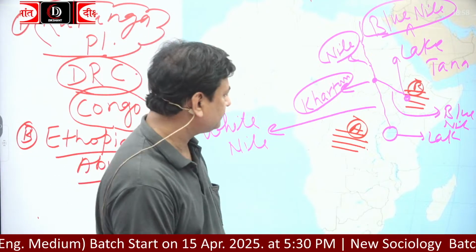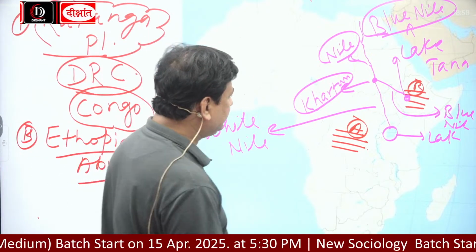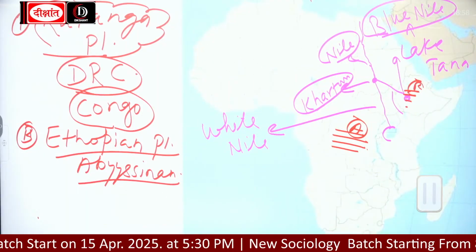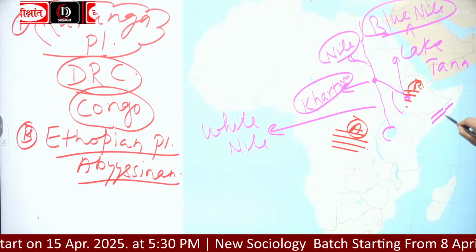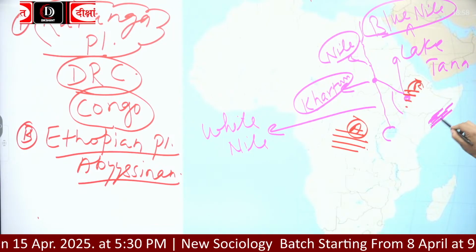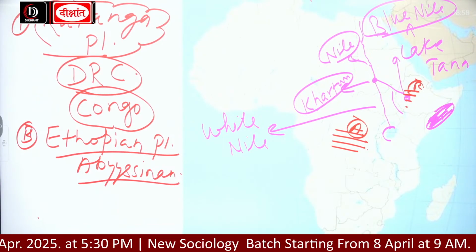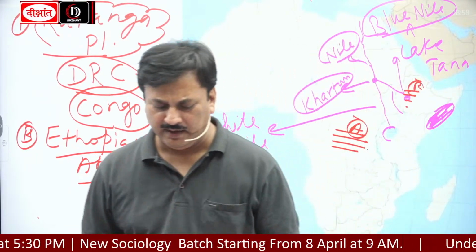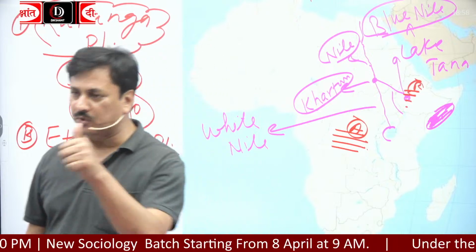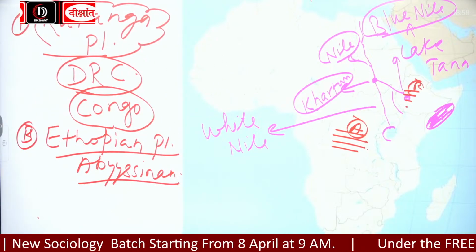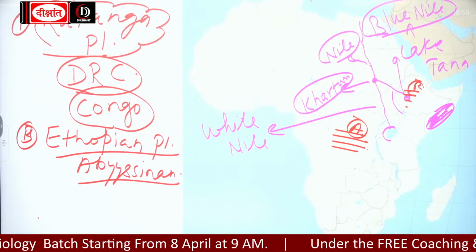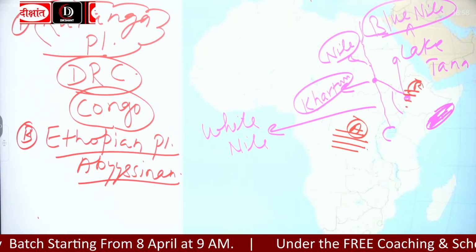Now, next is the Somalian Plateau. Somalian Plateau is a plateau of Somalia, and it is famous for petroleum. Africa is devoid of petrol, but the Somalian Plateau is famous for petroleum.